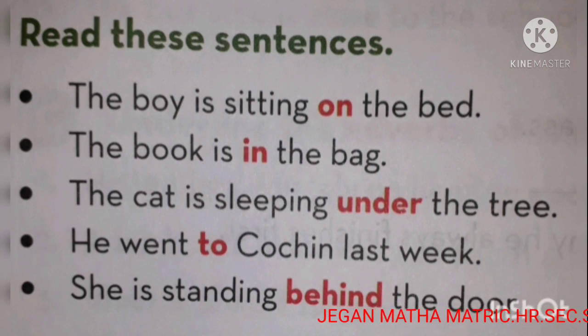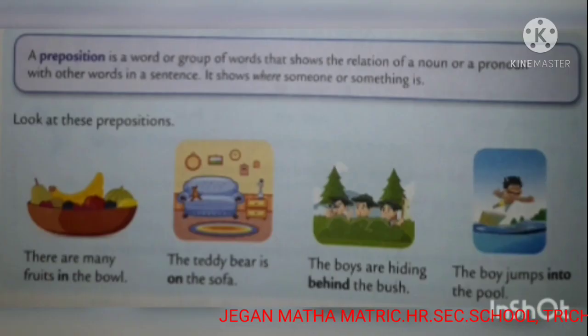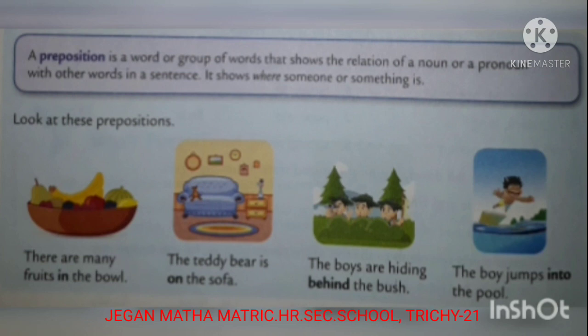Children, look at these sentences. The words in bold are prepositions. A preposition is a word that is used to show the relationship between two things in a sentence. Okay. Children, listen again. A preposition is a word that's used to show the relationship between two things in a sentence. Okay. Look at your book exercise.